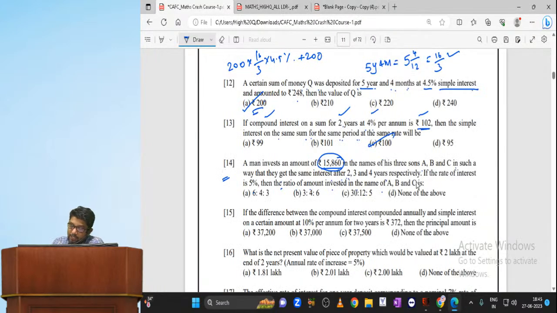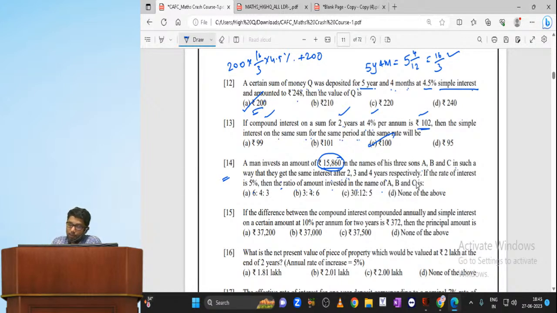The ratio is 6:4:3. Sir, how to get the answer directly, sir? If you want me to help you get the answer directly, look at this, my dear. The first person gets some interest in 2 years' time. That means his principal will be much higher than the other two. The second person is much higher than C. So therefore it will be in descending order.